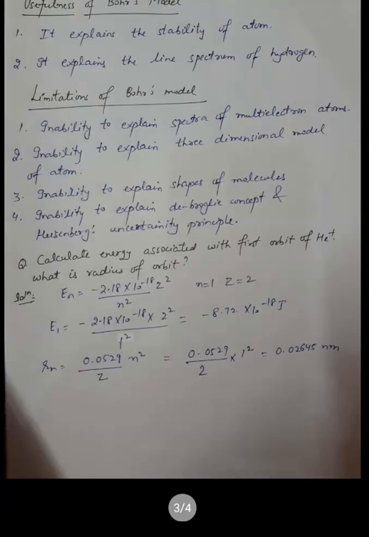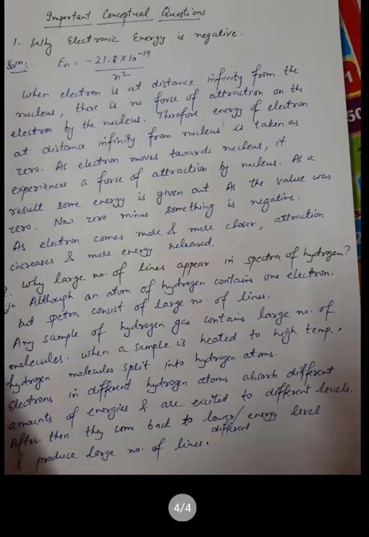Now the formula for the radius of the orbit is 0.0529 upon z n square, nanometer. Here n is 1 for the first orbit, and z is the atomic number. The atomic number of helium is 2. So by putting in the values, we get 0.02645 nanometer.